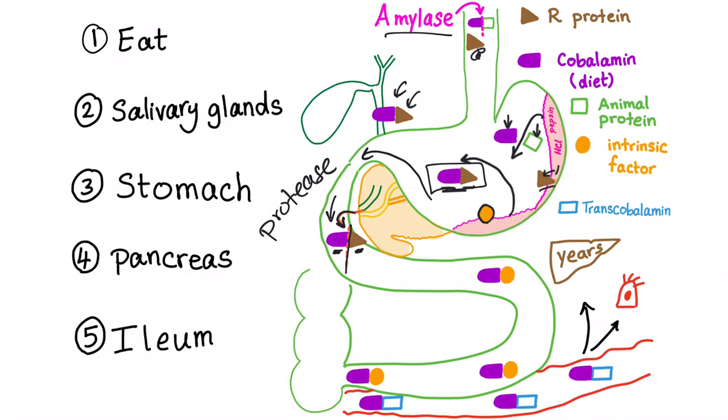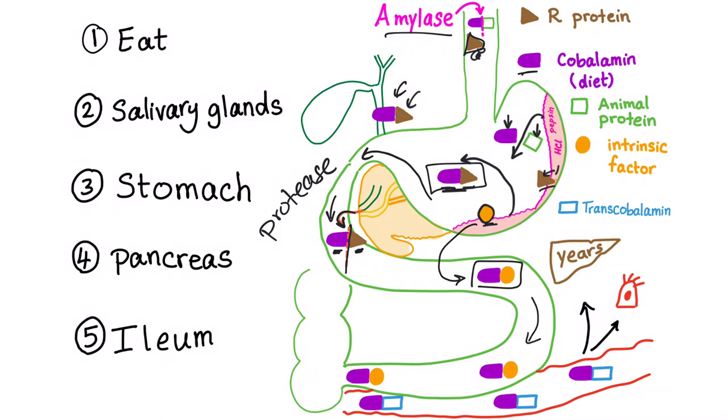Okay, so they will get divorced, and now the cobalamin is free. But not free, it will bind to the intrinsic factor from the stomach. So the intrinsic factor is made where? In the stomach. But it starts binding to vitamin B12 in the small intestine. Same thing with the R protein from the salivary glands: made in the saliva, but doesn't bind with the vitamin B12 until we are in the stomach.